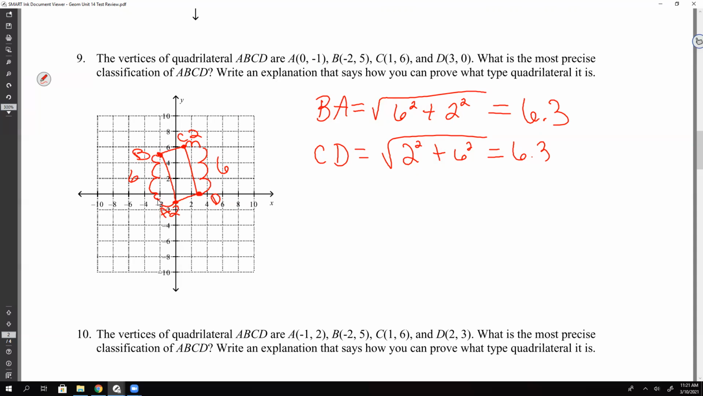So BC. Okay, BC. So from B to C, think about the y's. B is at 5, C is at 6. So how far up do you have to go? Just 1. And then we go, oh, careful. Yeah, we go over the whole block, 2 plus half a block, so 3. So go up 1 over 3. So 1 squared and 3 squared. So it's the square root of 10, so 3.2.